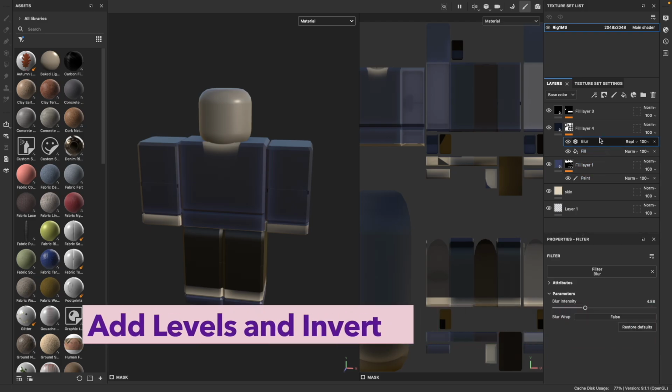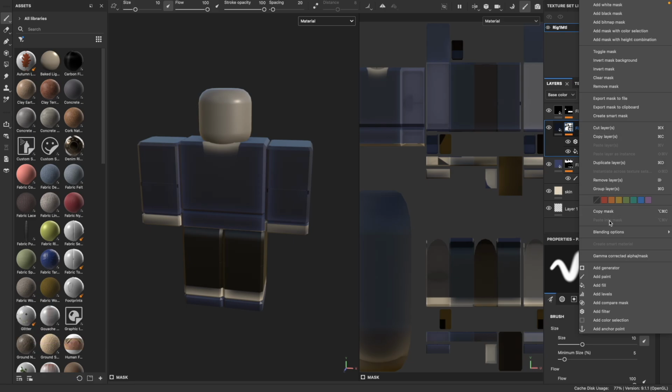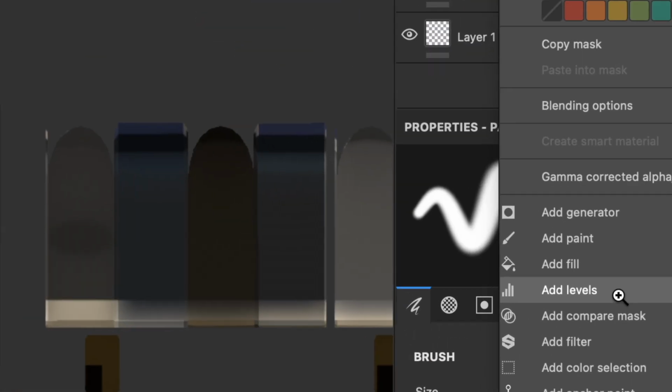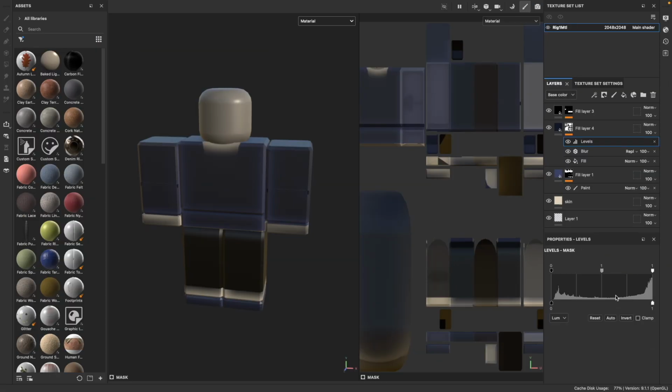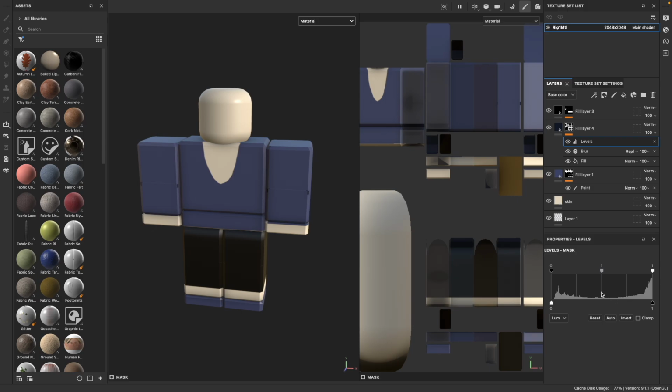Now let's add some contrast. Add a levels effect to the layer. Inside Levels, enable Invert. This flips the AO map so the darker areas become lighter and vice versa, helping us push the contrast on the model. Adjust the input and output levels until you get the exact amount of contrast you're looking for.